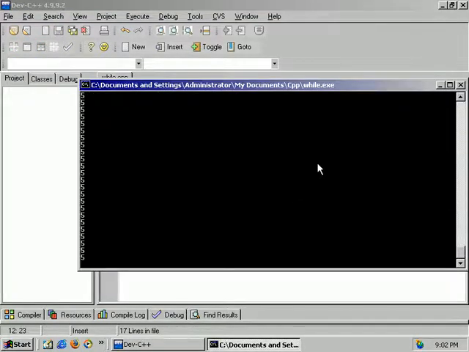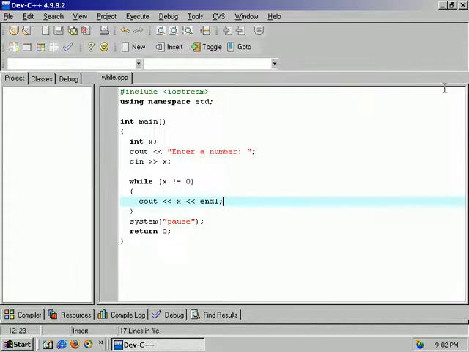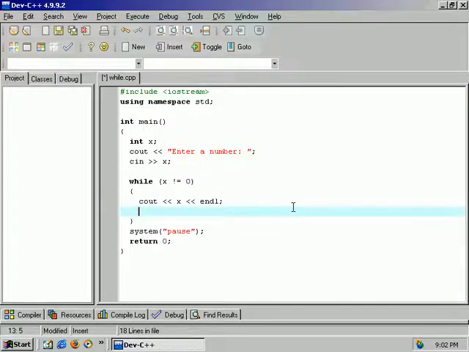Enter a number, 5. It's just going to write 5 forever. So in order to change this, what do we have to do? We will store x as a new value. For this example, we'll just decrease the value by 1 every time it runs through the loop. There's a couple ways to do this.